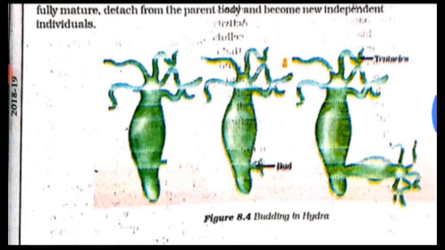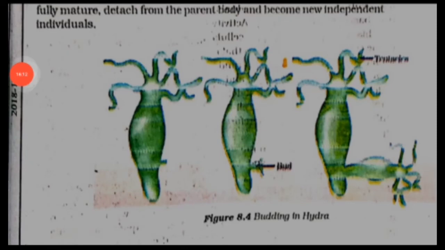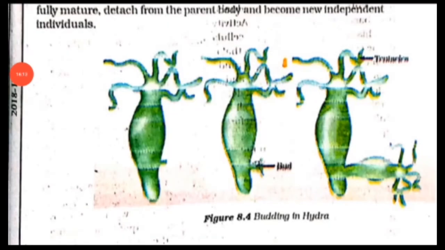Many fully differentiated organisms have the ability to give rise to a new individual organism from their body part. That means a single organism can reproduce a new individual organism from any part of the body. Now how? If the individual is somehow cut or broken up into many pieces, many of these pieces grow into separate individuals.